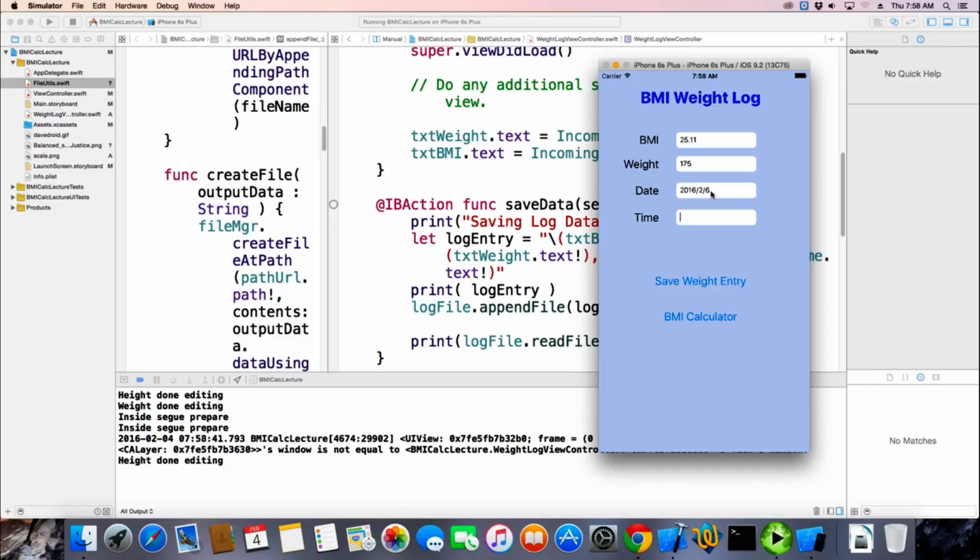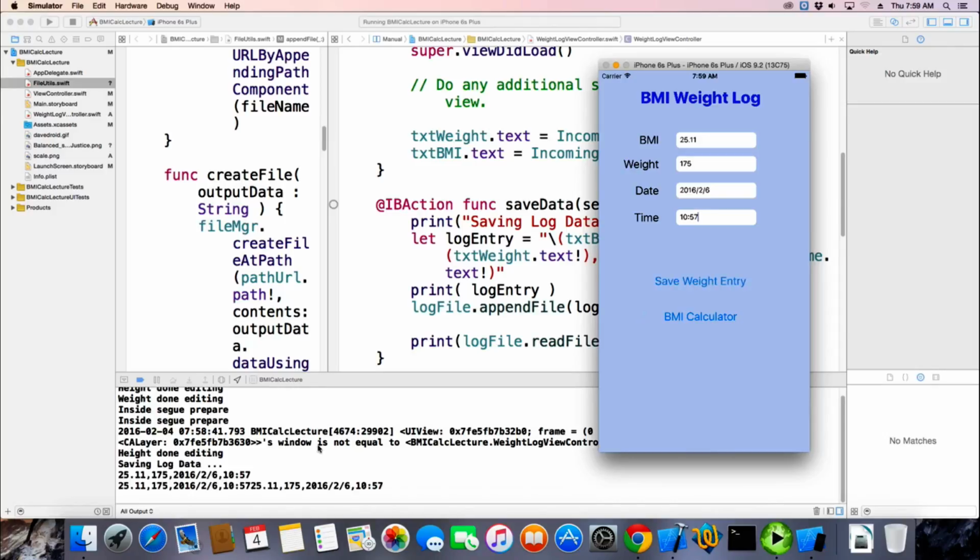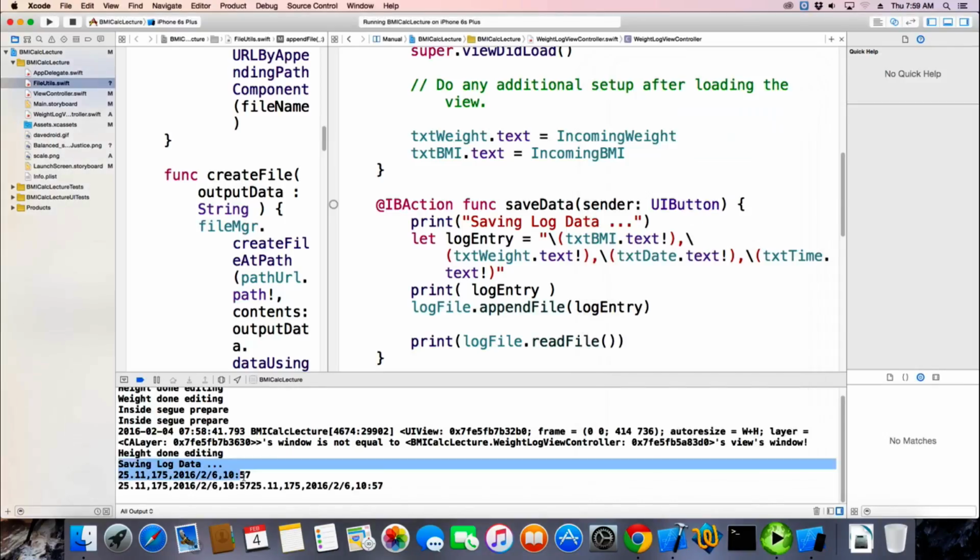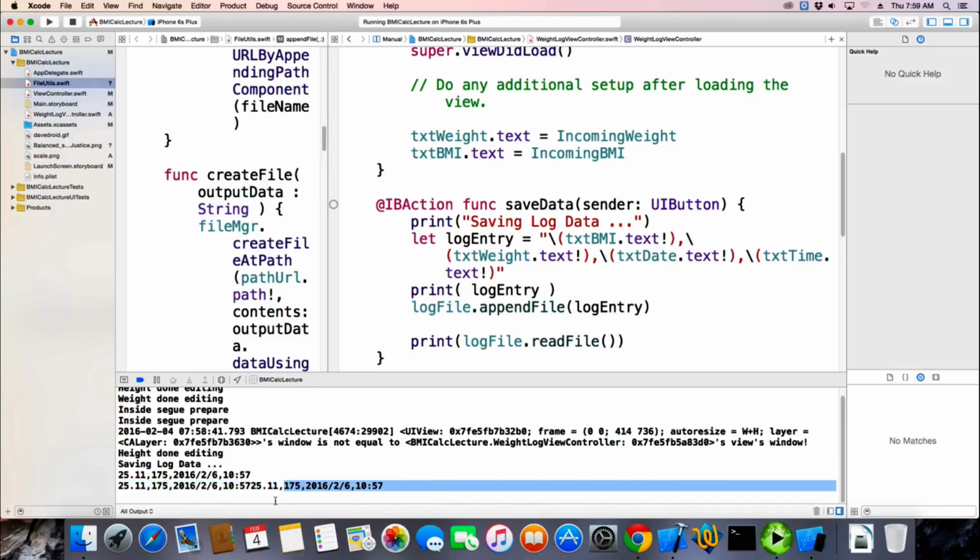What is today? 6, I don't know. And it's 10:57. And so saving the weight log here goes out, and it says saving weight log. That's the data it got from the 4 fields, and it printed it to the file. Nice, eh? It's actually pretty smooth. Yeah, not too bad.